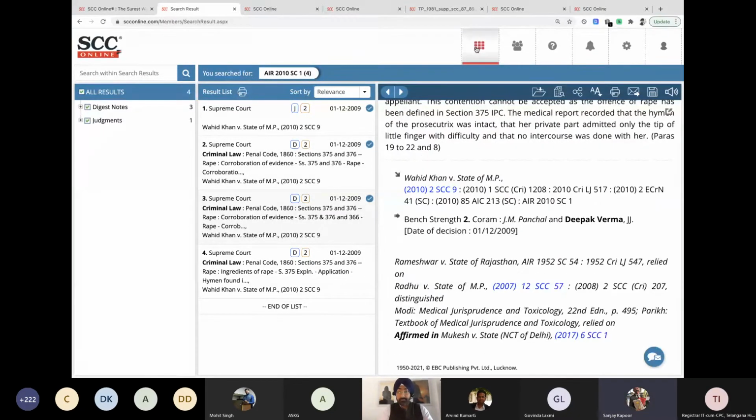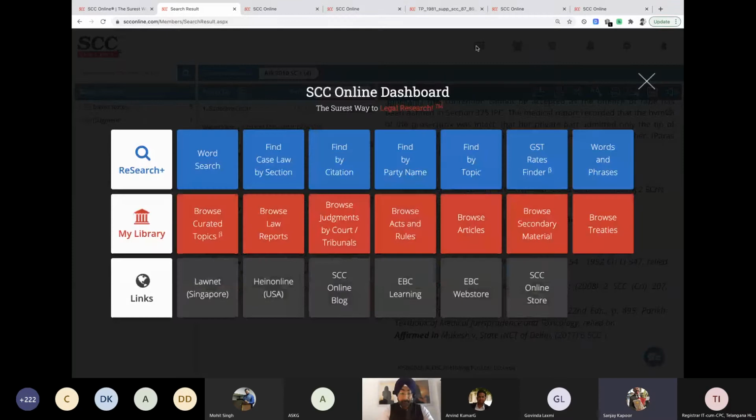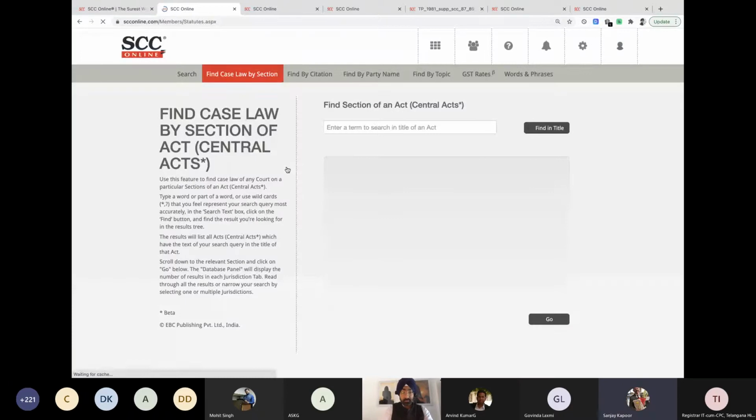Chetan, I have to quickly look at something relating to section 138 of the Negotiable Instruments Act. Is there a way that I can go there quickly? The quick way is you can go through this, find case law by section. So there is a direct method to go to any act and section number. Yes. Negotiable Instruments Act, so there we have it.